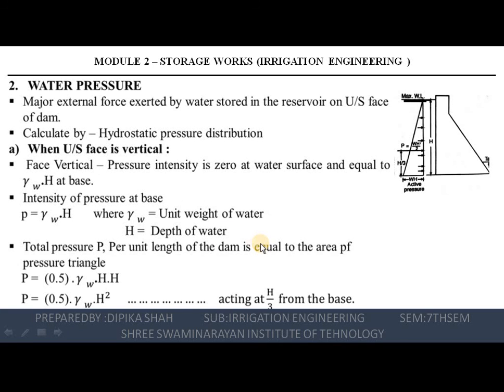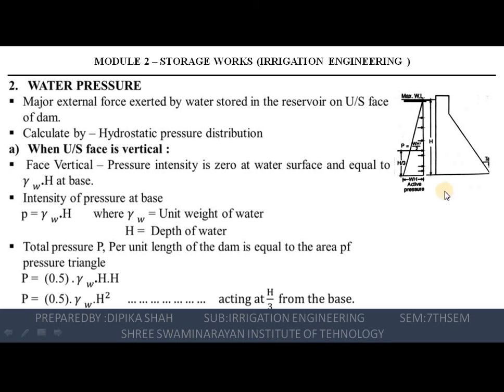Water pressure, right? The second force acting on a gravity dam is water pressure. Water pressure is a major external force exerted by the water stored in a reservoir on the upstream face of the dam, right? It can be calculated by the law of hydrostatic pressure distribution, which is triangular in shape as shown in the figure.